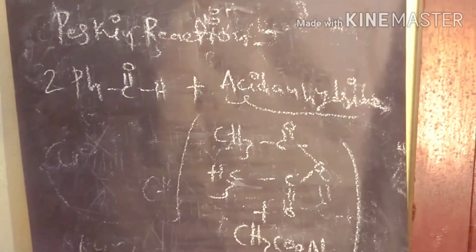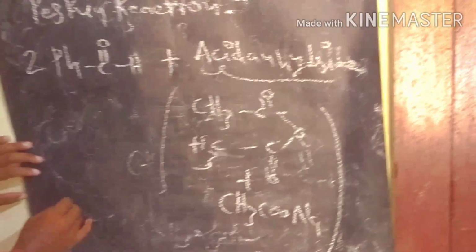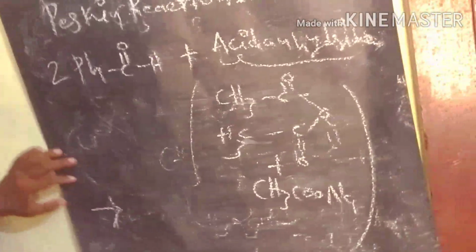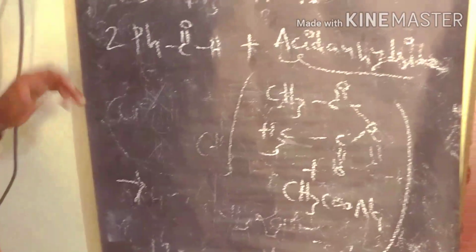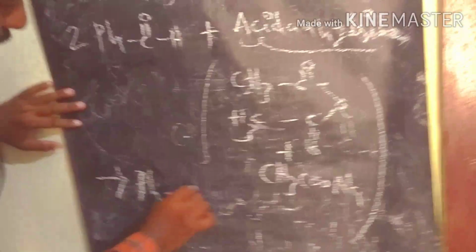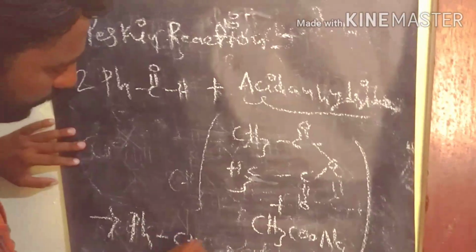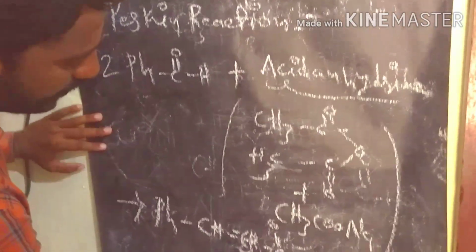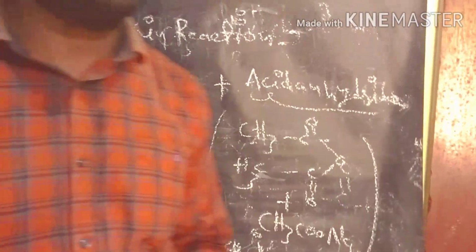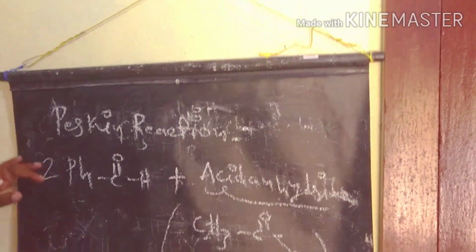What is happening in this Perkin reaction? Finally we are getting the products. What is the product we are getting? From benzaldehyde, we have this product, cinnamic acid. So in this Perkin reaction, we are getting finally the alpha, beta unsaturated acids as the product. In the Perkin reaction, the final products are alpha, beta unsaturated acids. So first we start with the mechanism for this Perkin reaction.